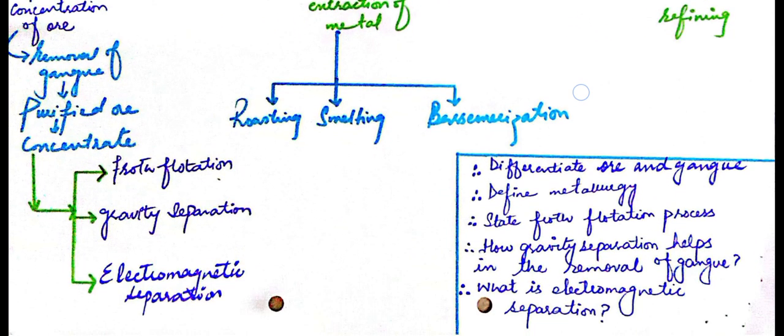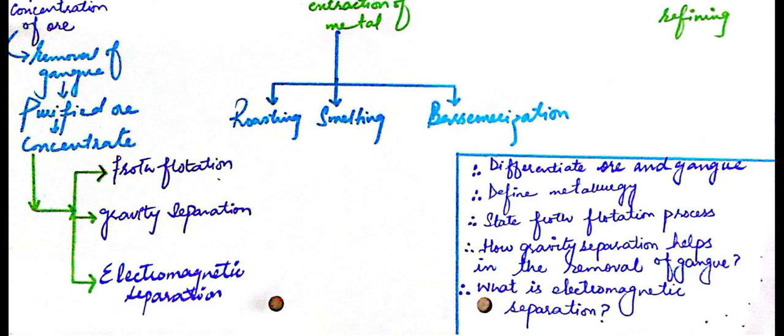Here are some questions, around 5 short questions relevant to this topic. The first is differentiate between the ore and the gangue, define metallurgy, state the froth flotation process, how gravity separation helps in the removal of gangue, and what is electromagnetic separation.